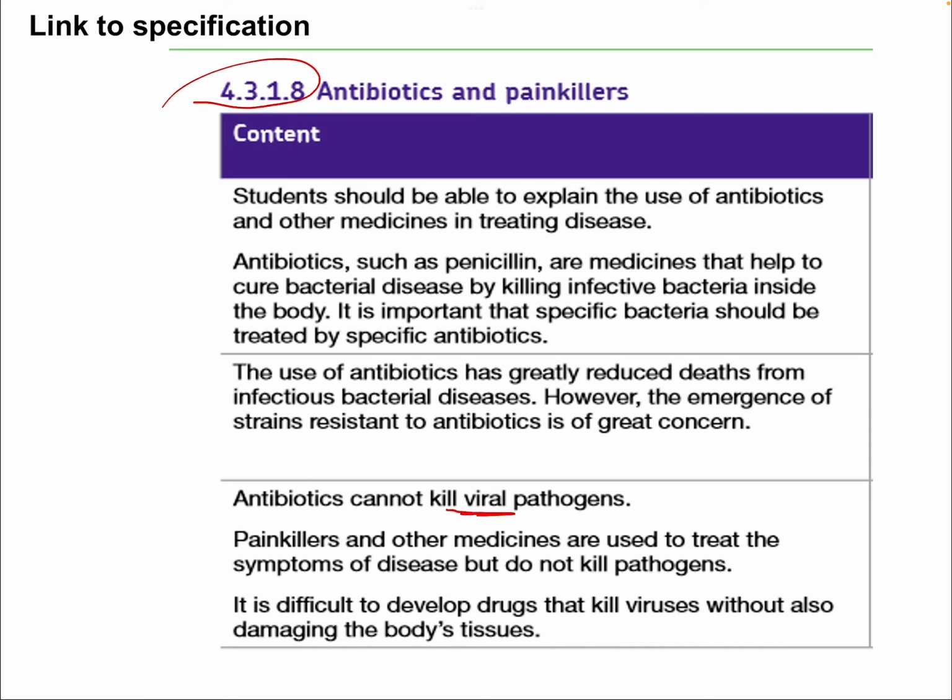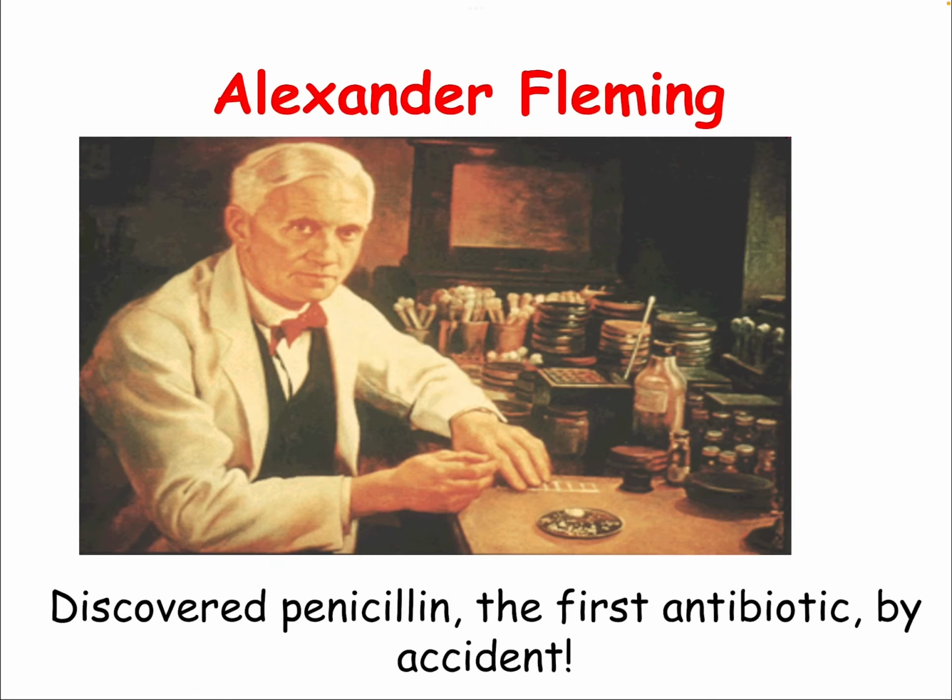Antibiotics cannot kill viruses. Painkillers and other medicines are used to treat the symptoms of disease. So painkillers treat symptoms, but they do not kill the microbe that is making you ill. It is difficult to develop drugs that kill viruses without also damaging the body tissues.